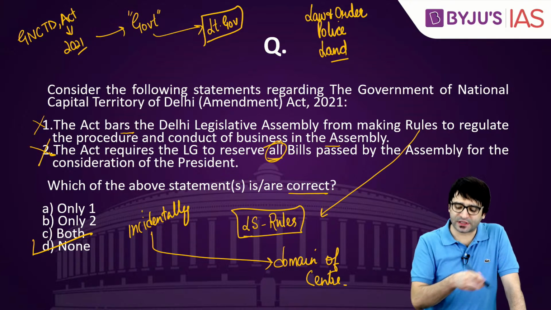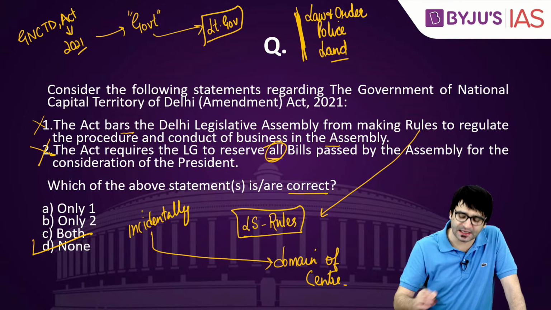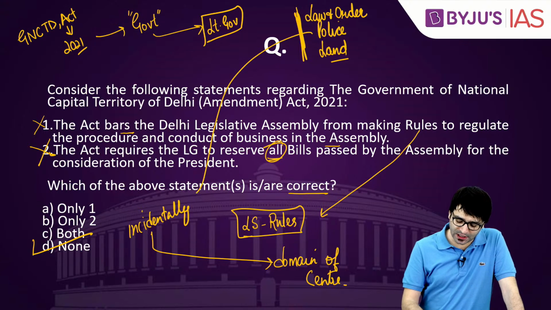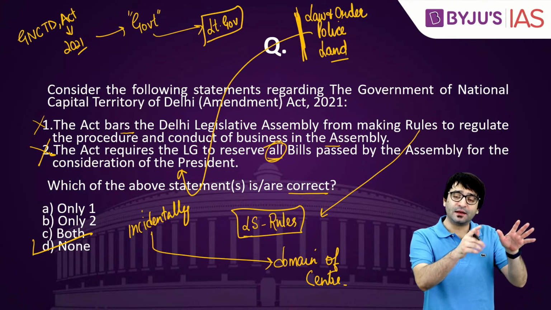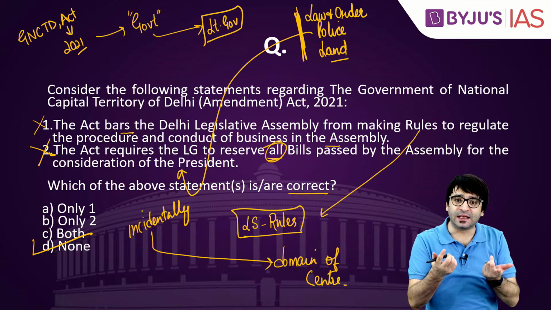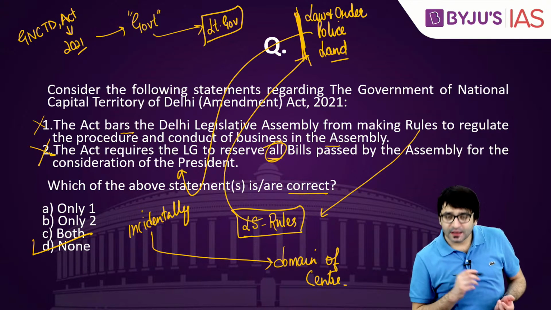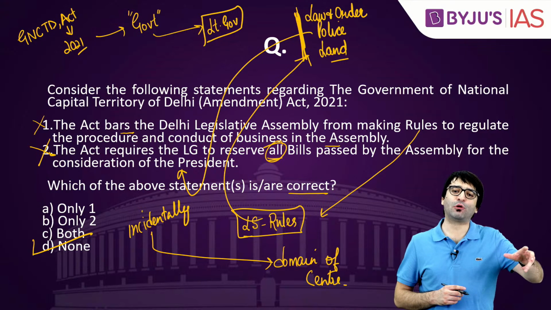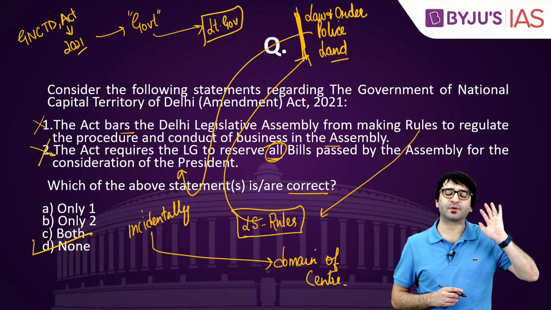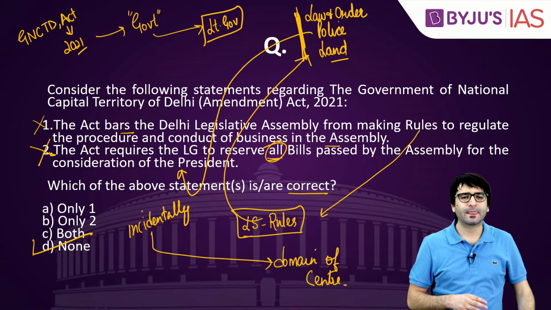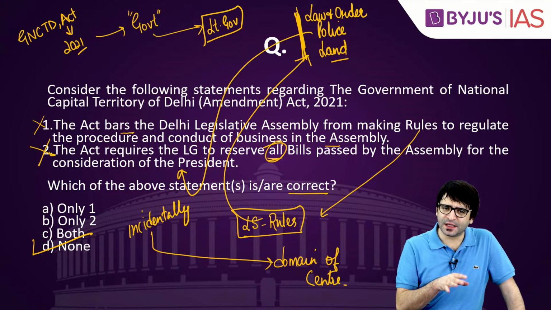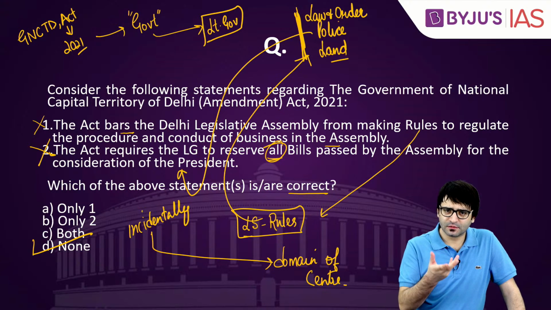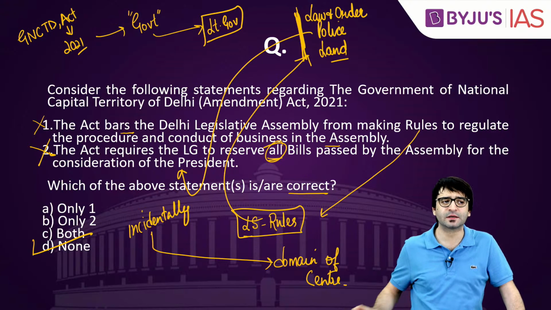If the Delhi Legislative Assembly passes a bill on these subjects, such bills should be reserved for the consideration of the President. But if it passes another bill, any bill, but this bill incidentally deals with any of these subjects, such a bill also can be reserved for the consideration of the President. What is the issue here? School education, for example, comes under the domain of the Legislative Assembly of Delhi. They have the power to make a law because education is in the concurrent list.